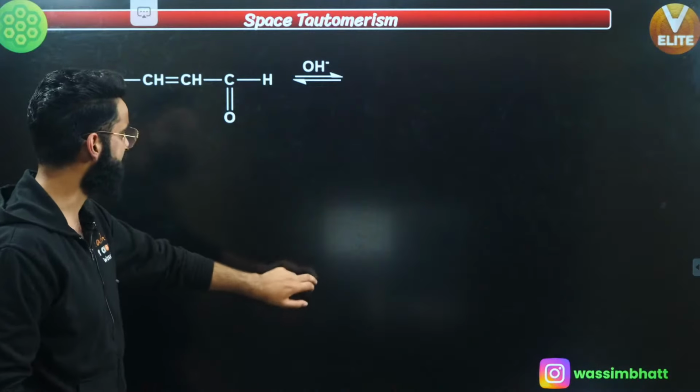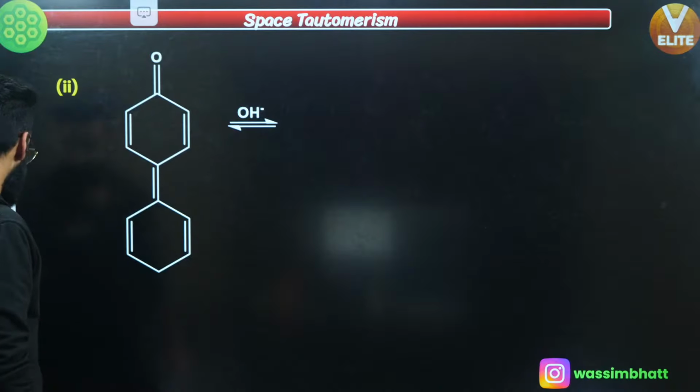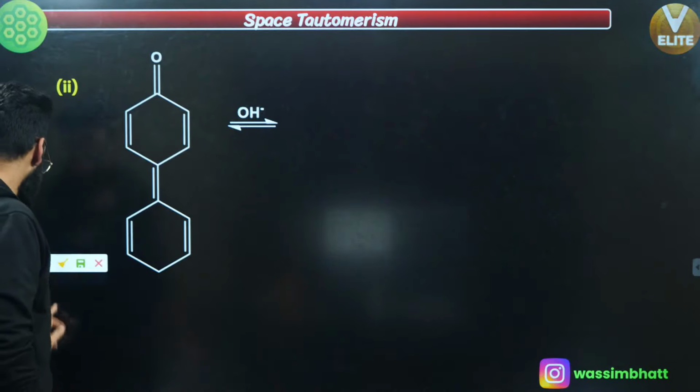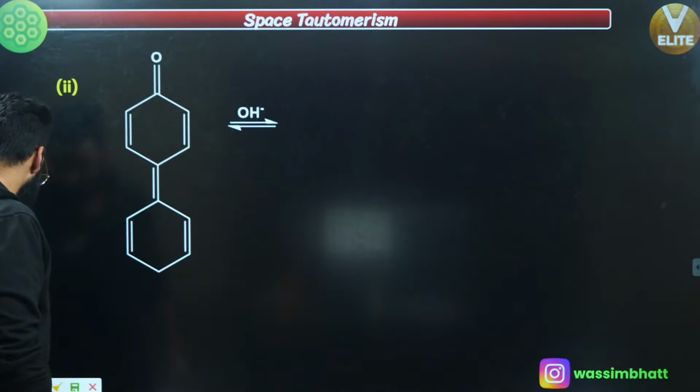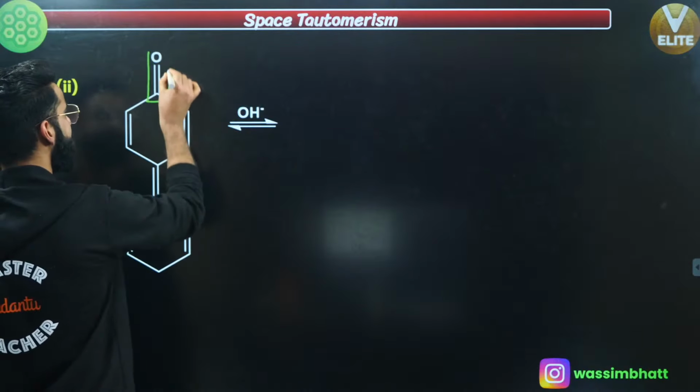Let me take a few more examples so that it'll be clear to you. This is one more example. Now people understand. First of all, find your reference. Find the C double bond O, carbonyl group. Find the C double bond O. This is your C double bond O, correct?